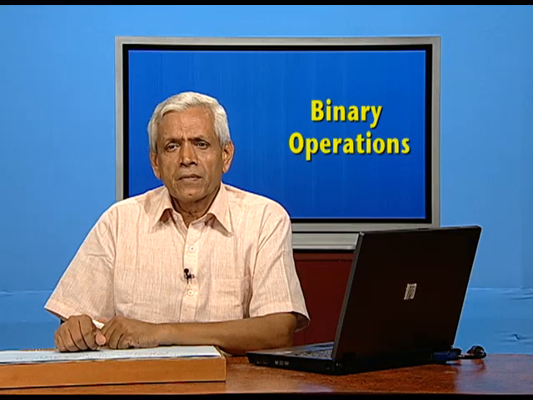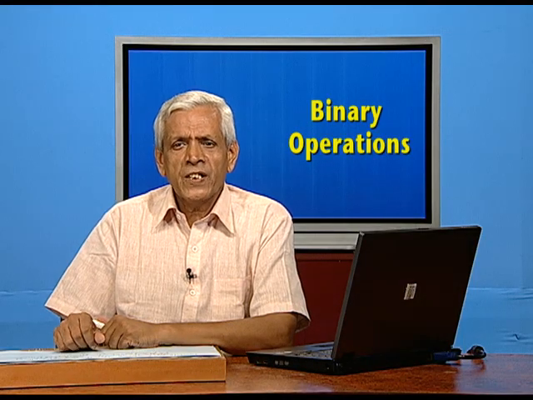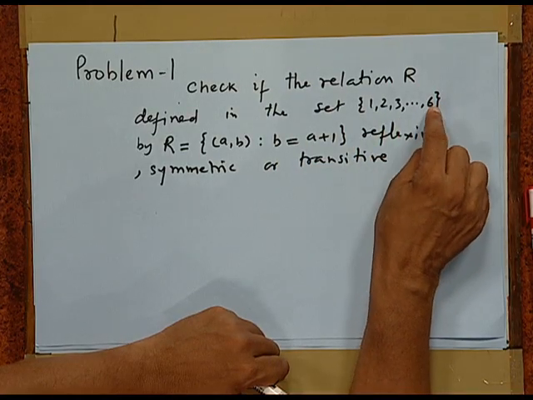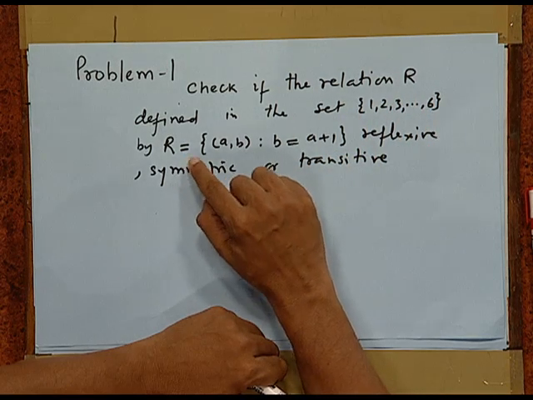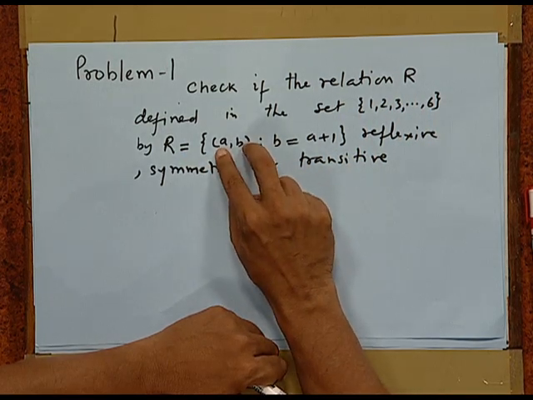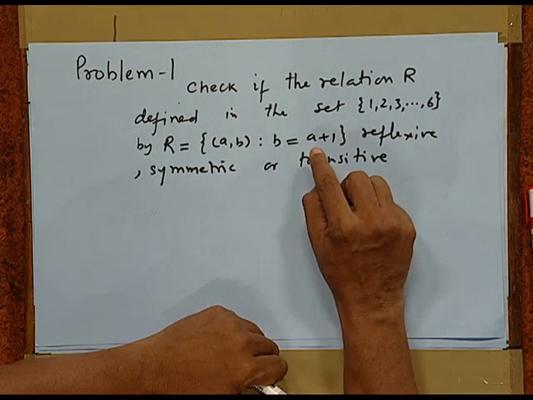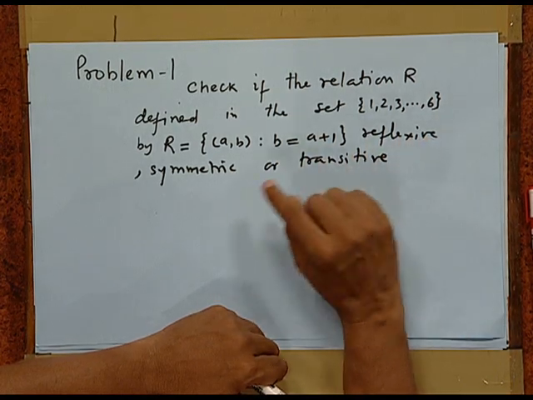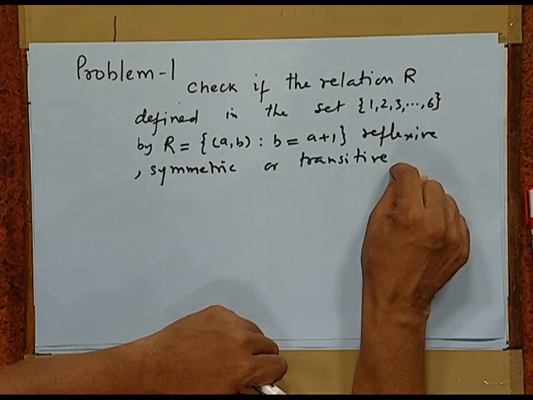Let us take an example. The question is: check if the relation R defined in the set {1, 2, 3, up to 6} by R = {(a, b): b = a + 1} is reflexive, symmetric or transitive.